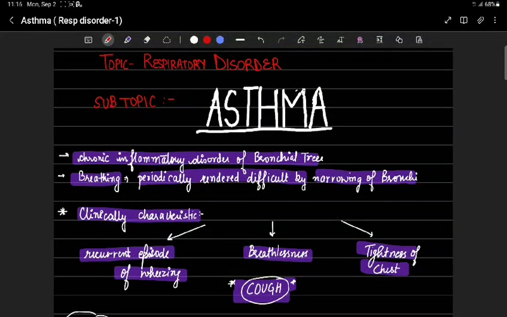Hello everyone. Now we are going to start a topic, respiratory disorder, under which there is a subtopic, asthma.